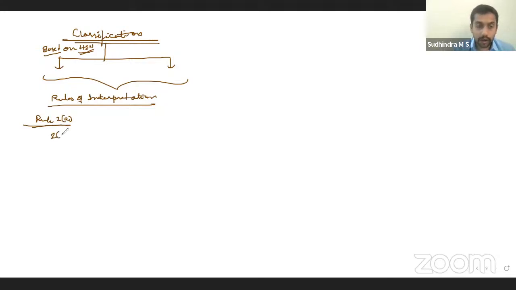Rule 2B says if you have combination of the goods, then it has to go with the same as the main material in that combination, main goods involved in that combination, same category, right? So similar kind of composite supply, principal supply concept.